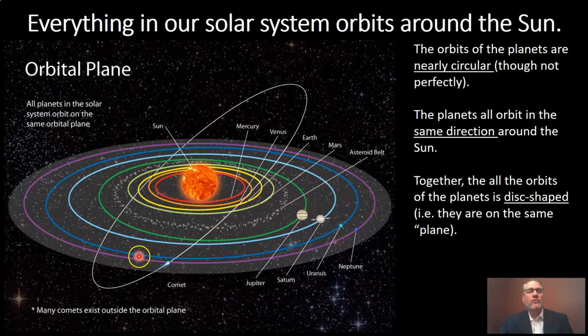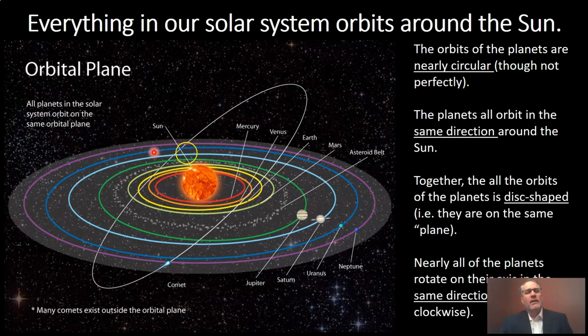I want you to notice, as we look at this from the side, if we look at the orbits of the planet, they're almost shaped like a disc. So if we look at the path that they take, this is something called the orbital plane. All of the planets orbit in the same plane, and I don't mean like an airplane. I mean as in a dimension or a surface.